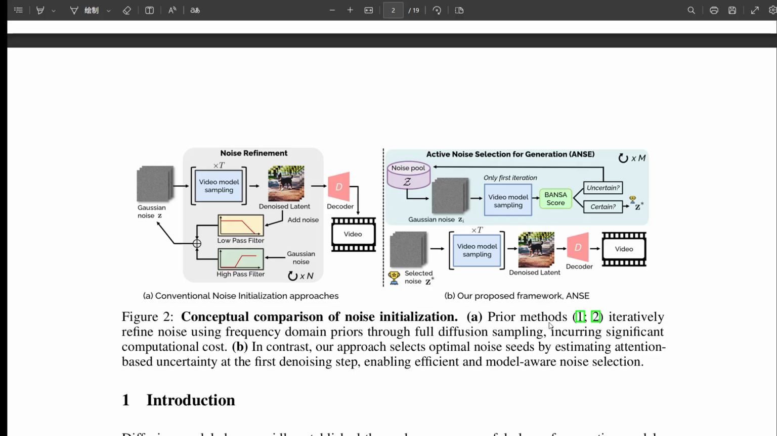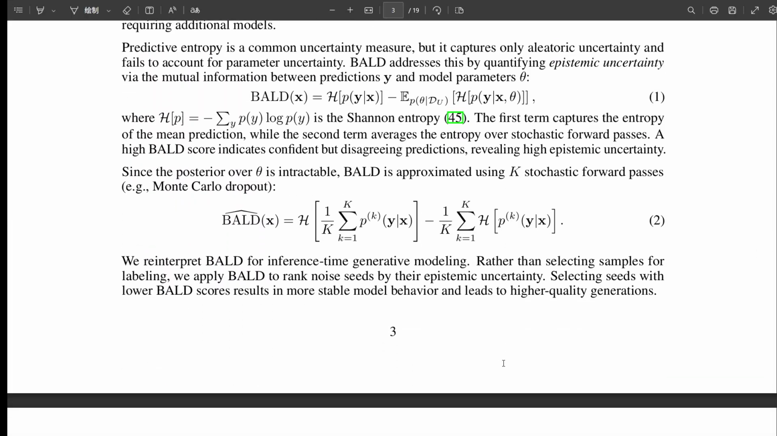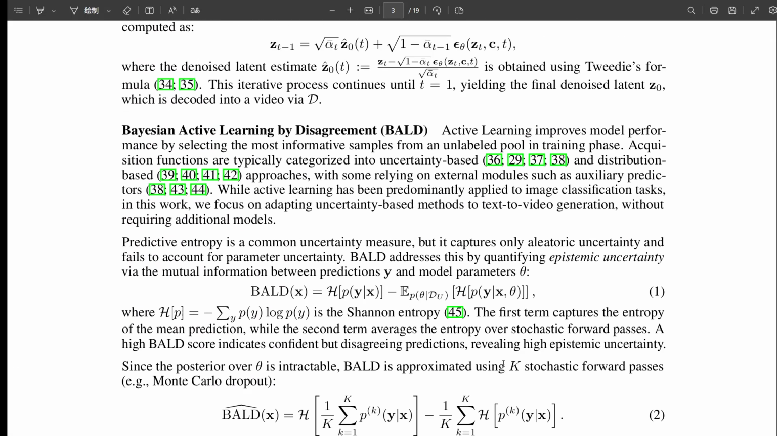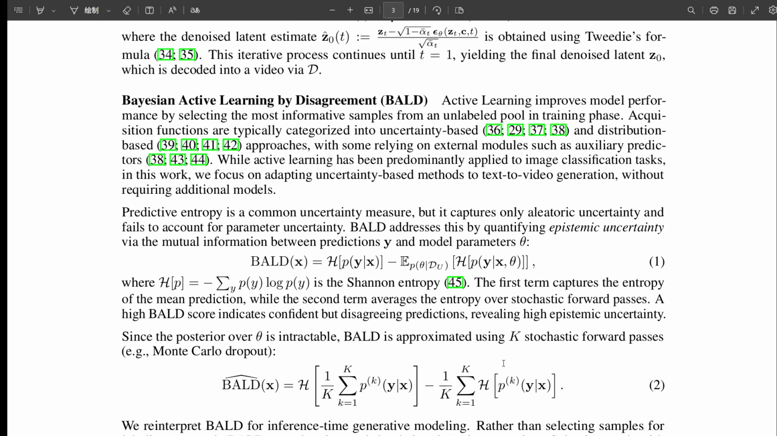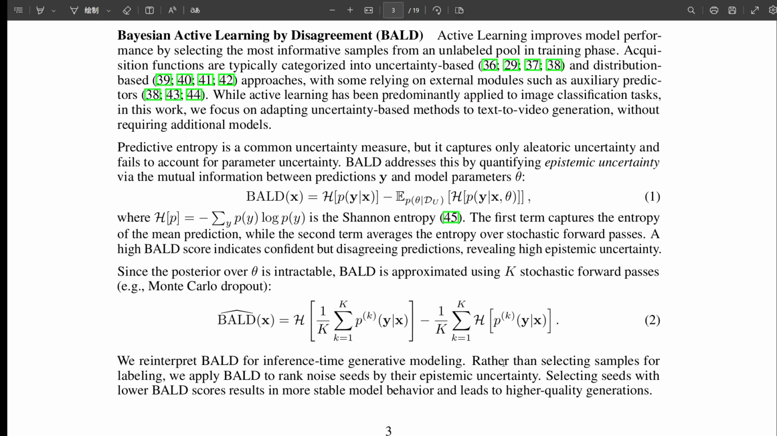And they connect this BANSA idea to existing concepts in machine learning, specifically active learning. You might know the BALD score. Vaguely. Isn't that used in classification to find data points the model is unsure about? Precisely. BALD measures uncertainty in the final class predictions. BANSA adapts that core idea for generative models, measuring uncertainty in the attention maps instead. How does it do that?